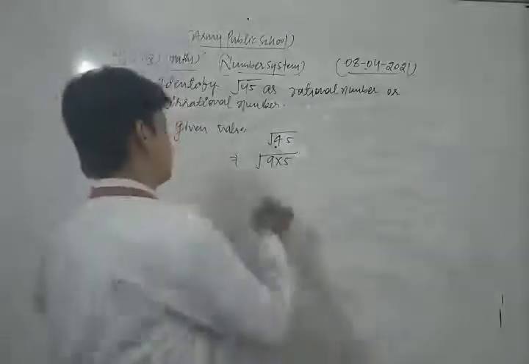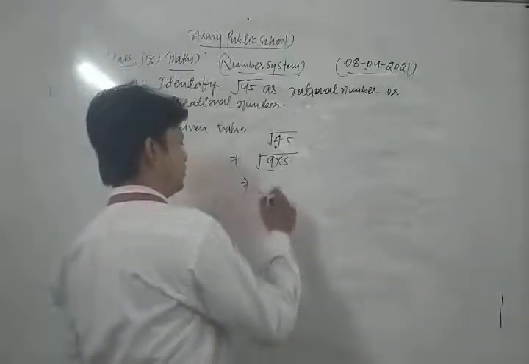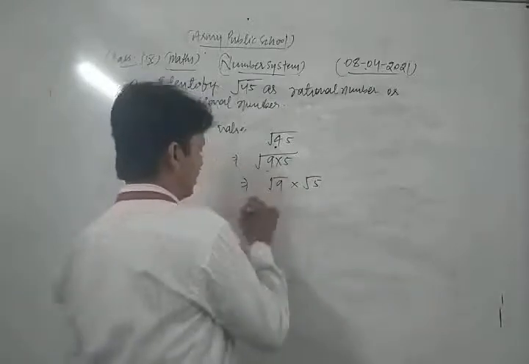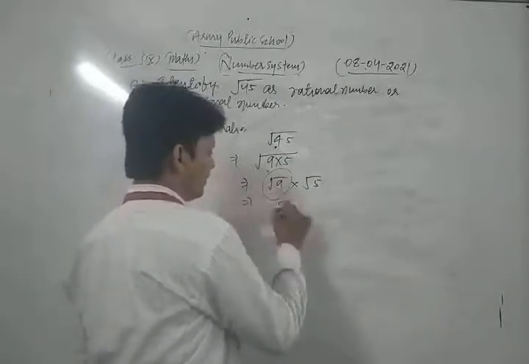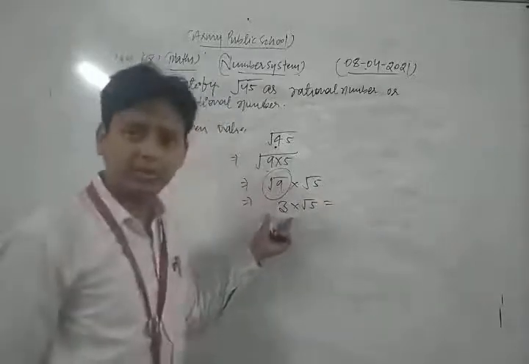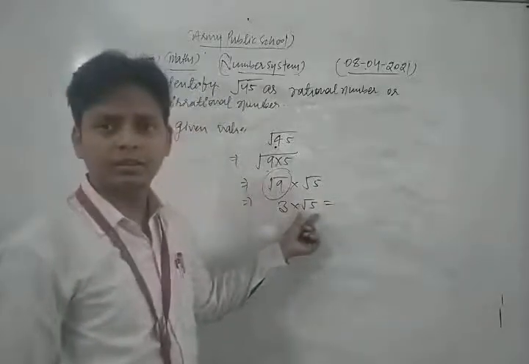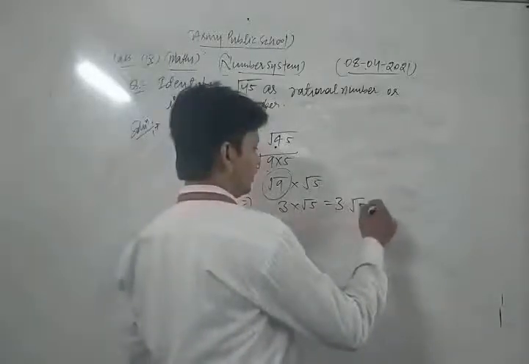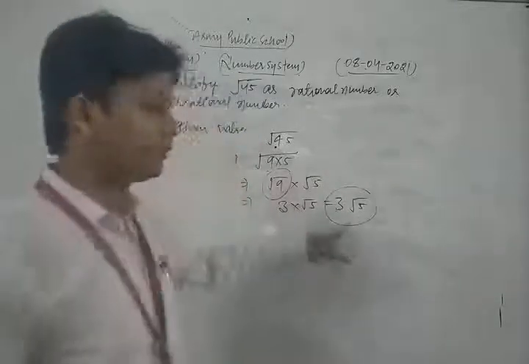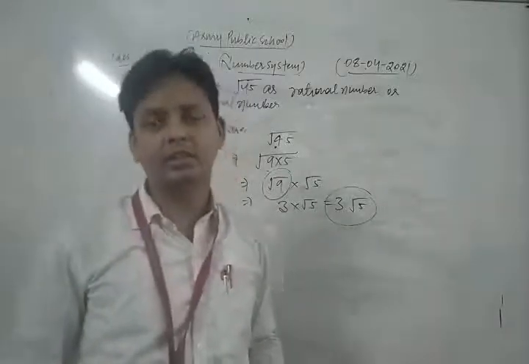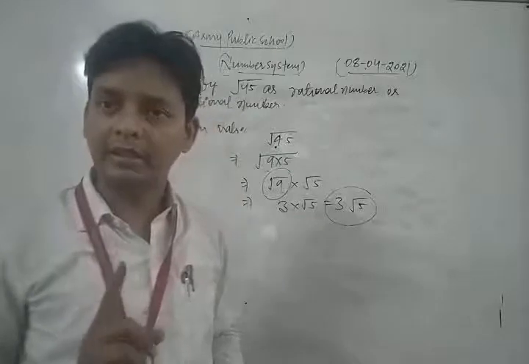So the square root of 45, we also write root 9 into root 5, and the square root of 9 is 3, and this is root 5. So 3 is a rational number, and root 5 is an irrational number. So their product, we can write 3 root 5, which is rational or irrational? Dear student, the product of a rational and irrational number is always an irrational number.